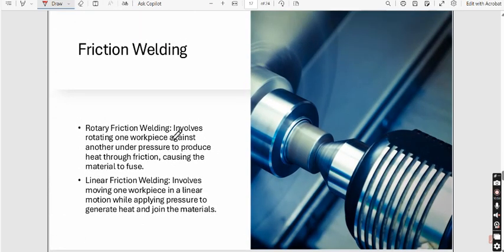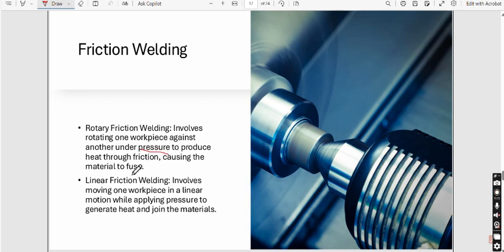So let us come to friction welding. So what do we mean by friction welding? Friction welding is basically of two types. Number one is rotary friction welding. Another one is linear friction welding. So in rotary friction welding, what we do basically, we rotate one workpiece against the other, which is fixed at the other end, and we apply some amount of pressure over there.